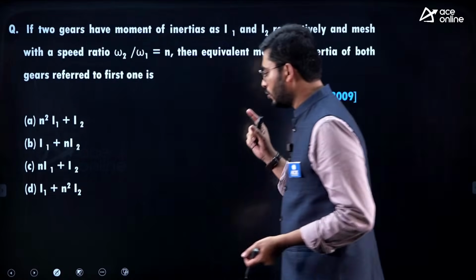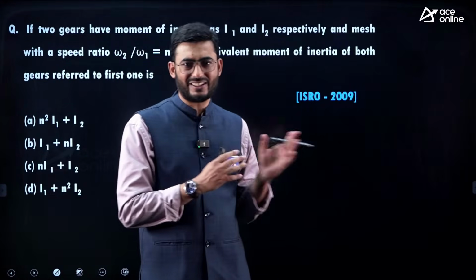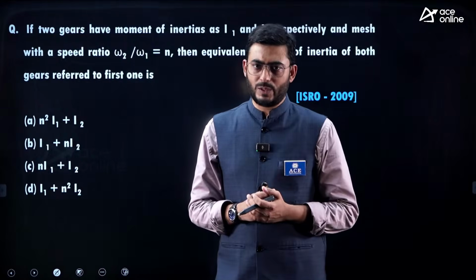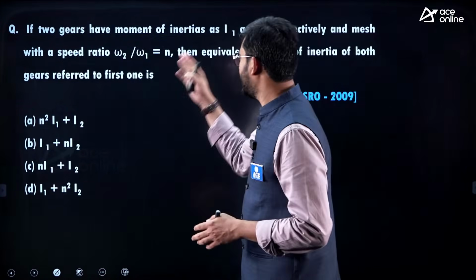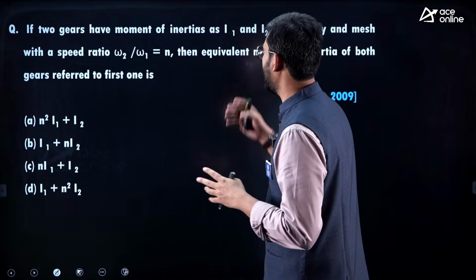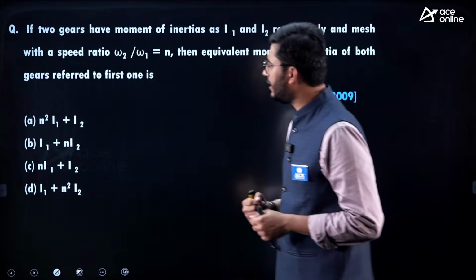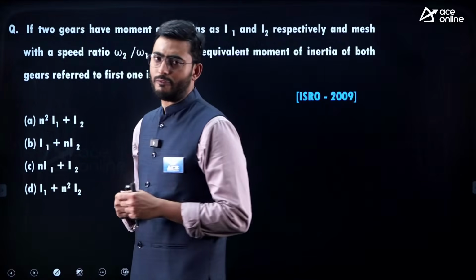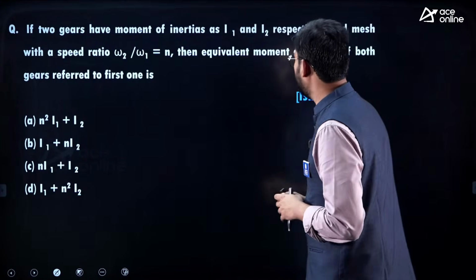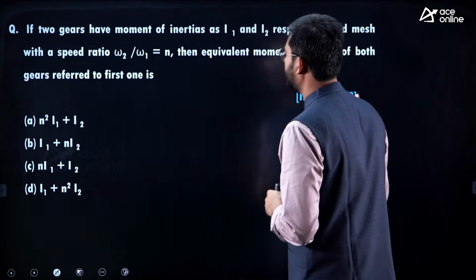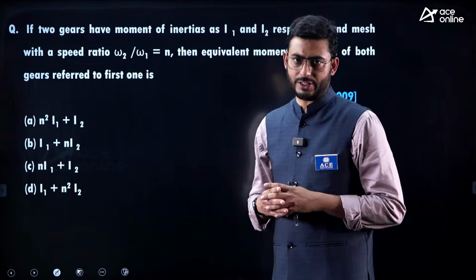Now these are the questions we have been seeing from the mechanism chapter, and next we will take up the questions from the gears chapter. It says that if two gears have moments of inertia I1 and I2 respectively, and they are in mesh with a speed ratio omega 2 by omega 1 equal to n, the equivalent moment of inertia for the gears referred to the first one is dash.